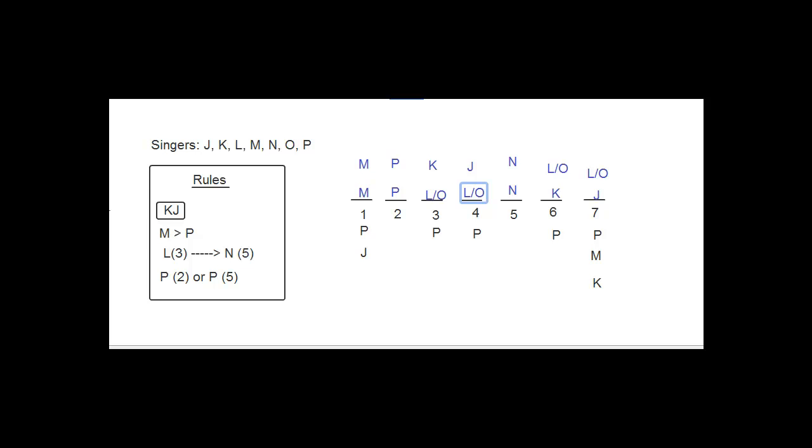Just in case you have questions about D and E, let's go on. Maya is scheduled for the 3rd performance. So can Maya be scheduled 3rd? No. These are the possibilities for 3rd, and in fact we know that Maya is always going to be 1st. So D's out. And then finally the last one says Olive is scheduled for the 1st performance, and no. Olive cannot be 1st because M is always going to be 1st, given the prompt they gave us for this question. All right, so that's number 8, and just to be clear, the answer is going to be C, because we could put L in the 4th performance.